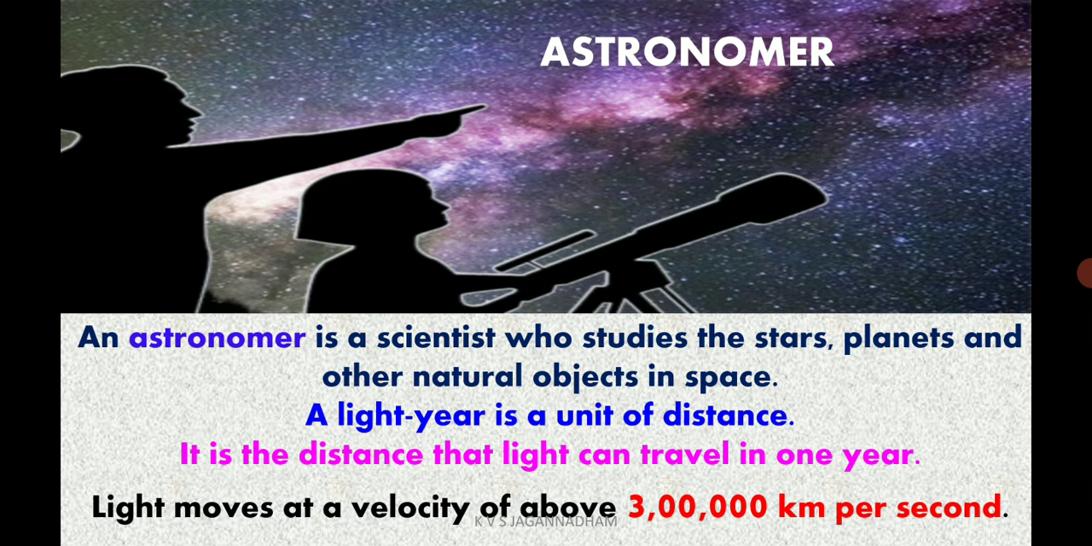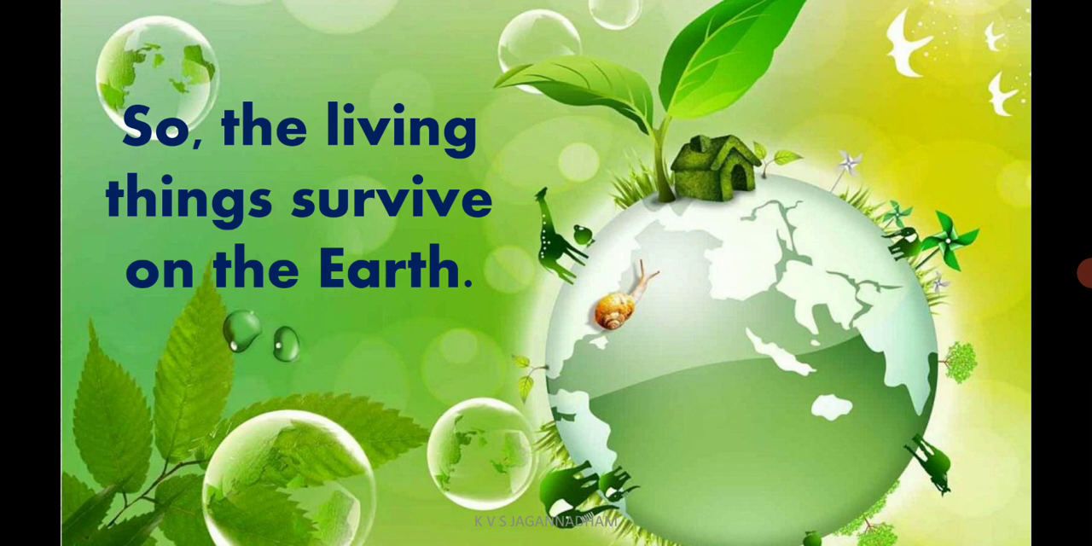See here about the astronomer. Who is an astronomer? An astronomer is a scientist who studies the stars, planets, and other natural objects or celestial bodies in space. So, what is meant by light year? Light year is the unit of distance, and it is the distance that light can travel in 1 year. What is the velocity of light? 3 lakh kilometers per second.